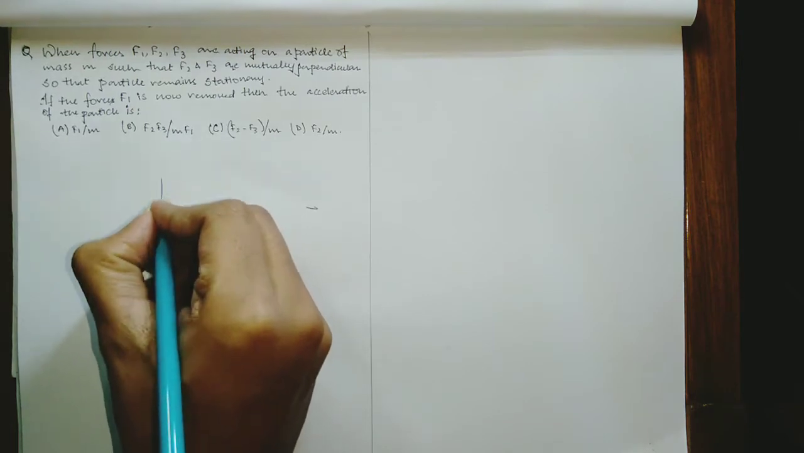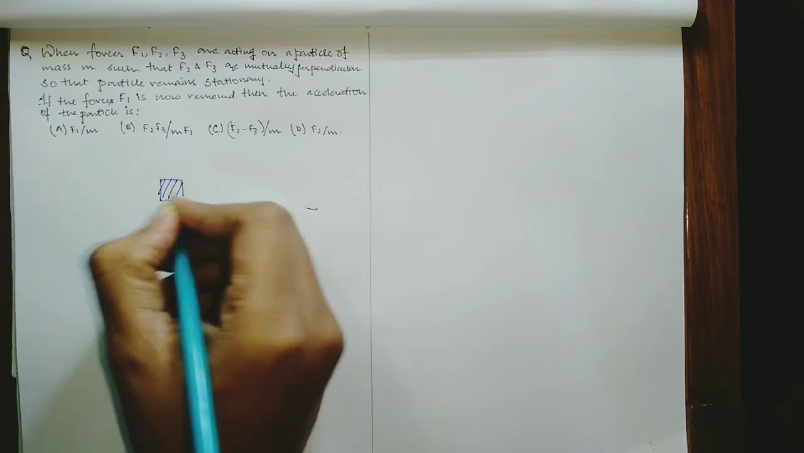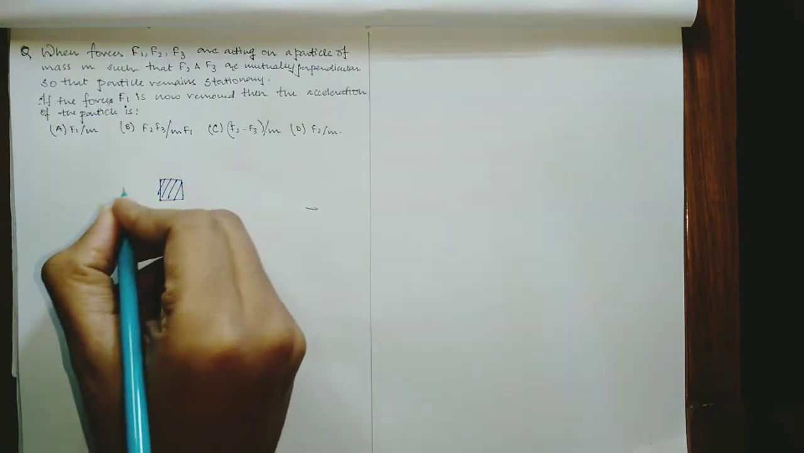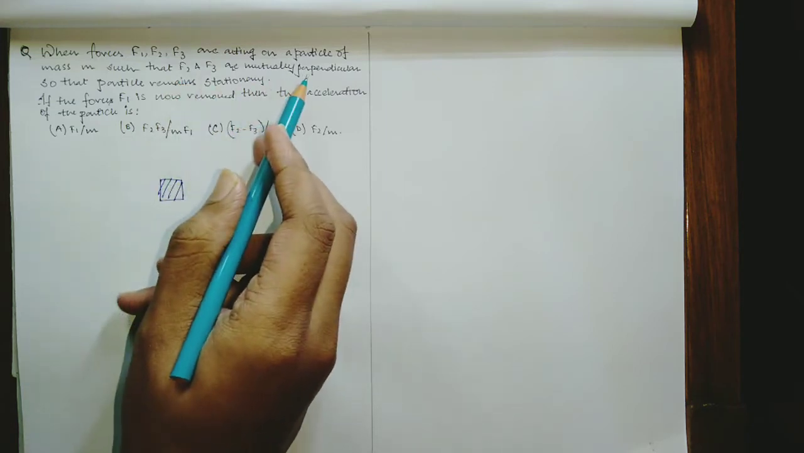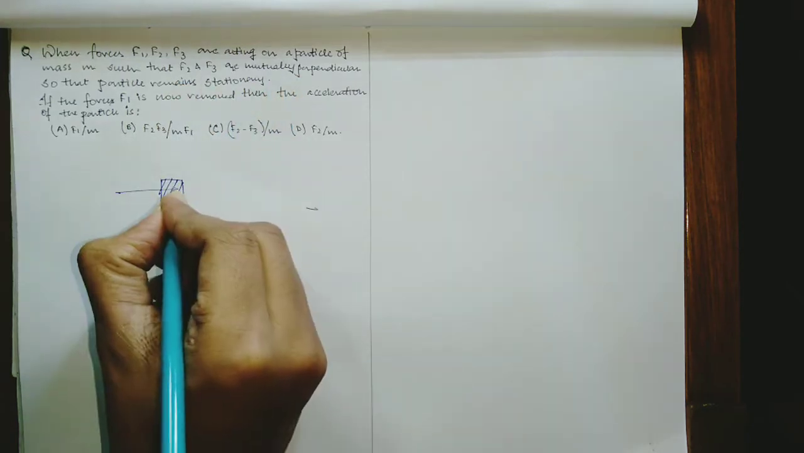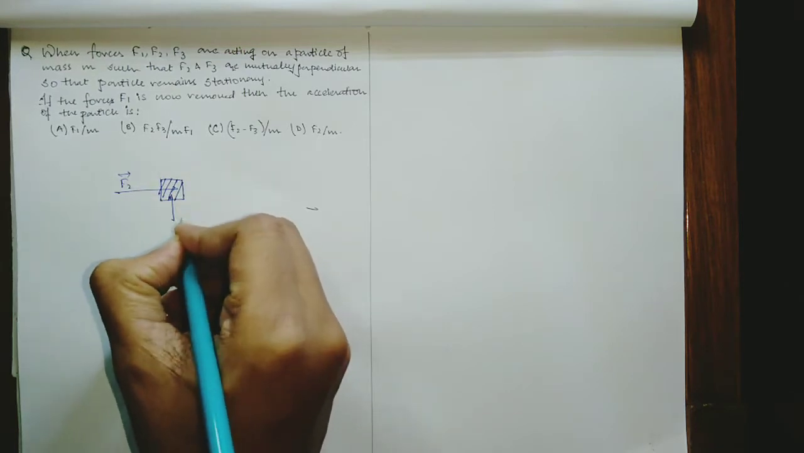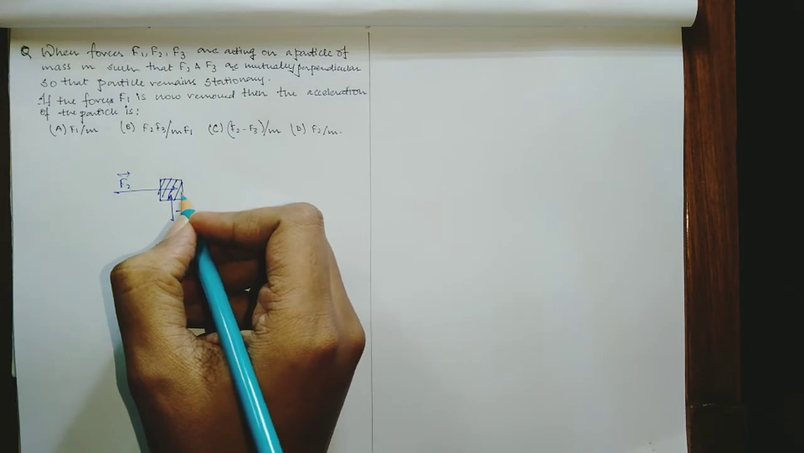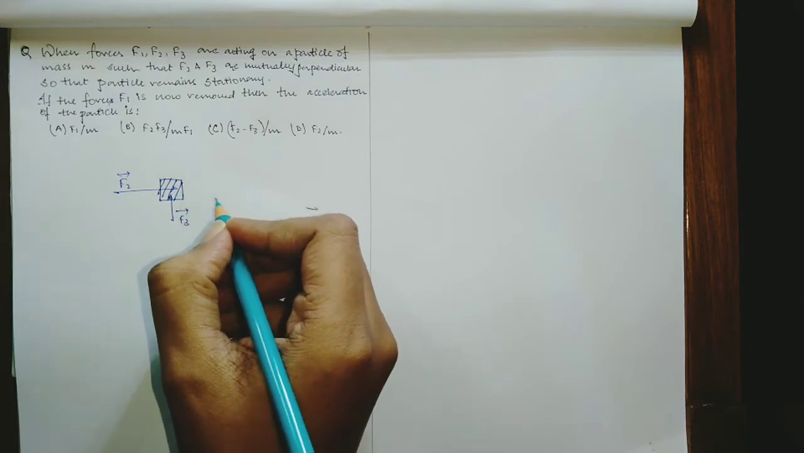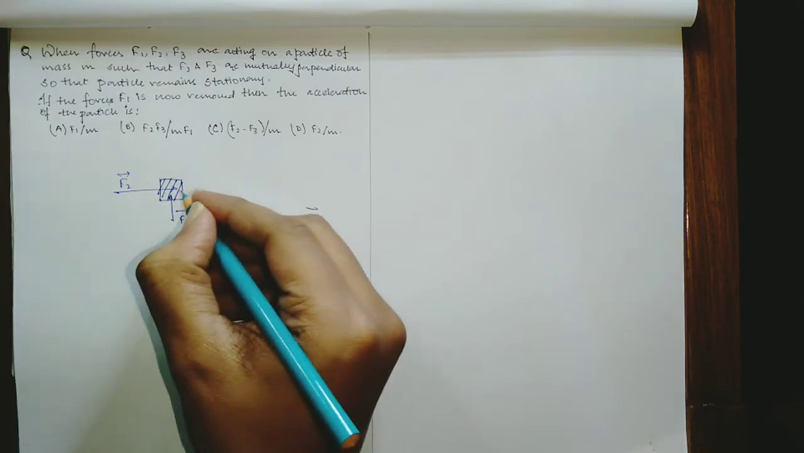Suppose this is a block and three forces are acting. It's given that F2 and F3 are mutually perpendicular to each other. That means this is F2 and this is F3, mutually perpendicular. This includes the concept of vector resultant and nothing else. This is a very simple question after all.